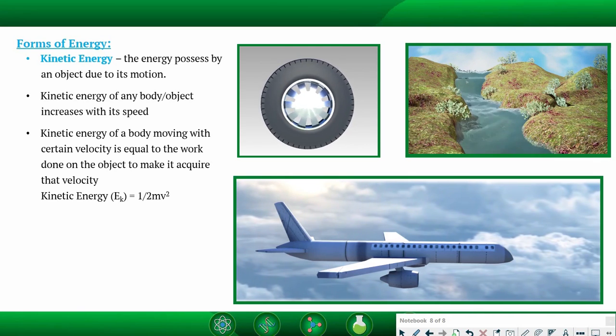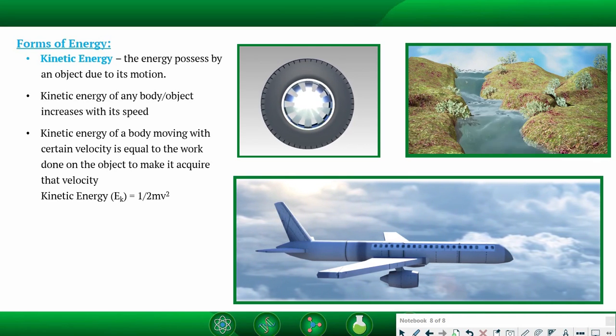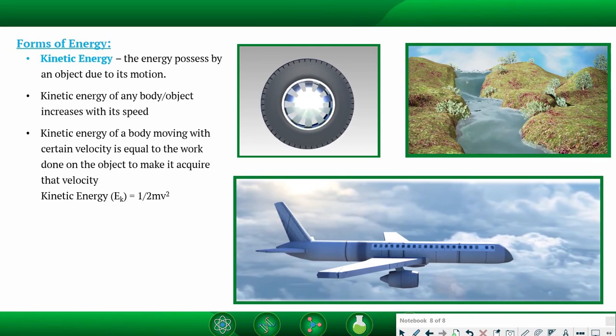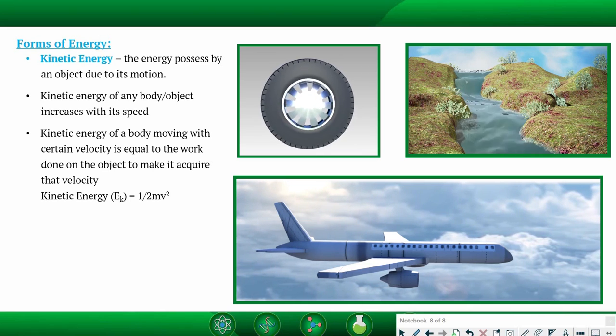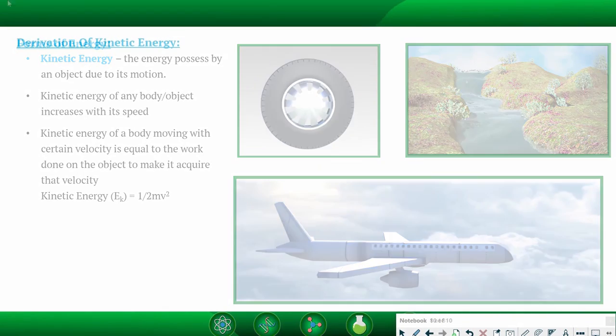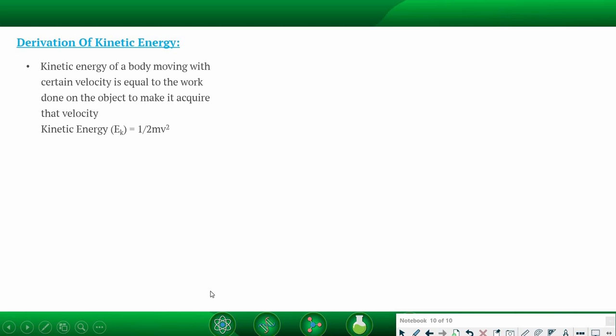And now we will see the derivation of kinetic energy, how we can calculate the kinetic energy of a moving object. Here we will try to derive how much kinetic energy a moving object will have if its velocity is v. Kinetic energy of a body moving with a certain velocity is equal to the work done on the object to make it acquire that velocity.